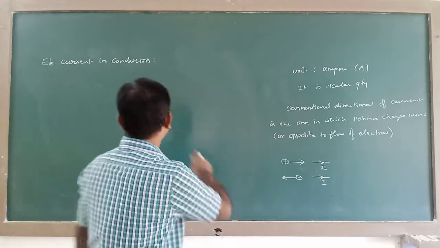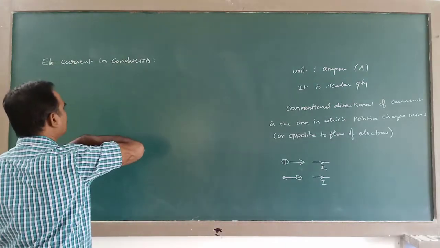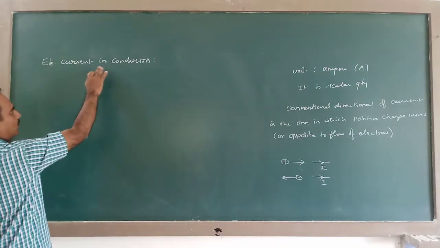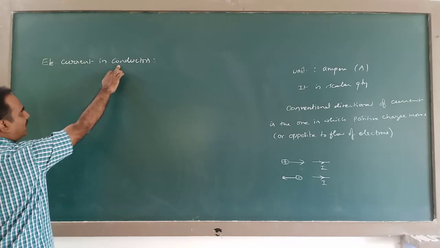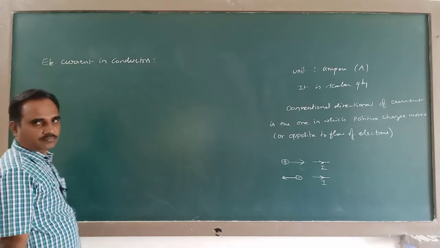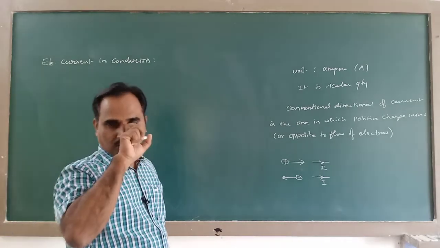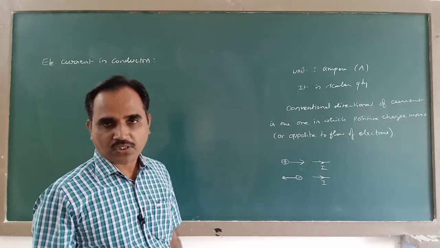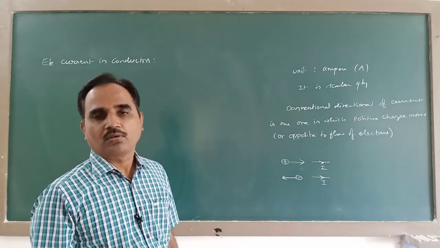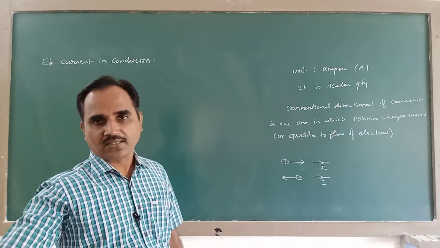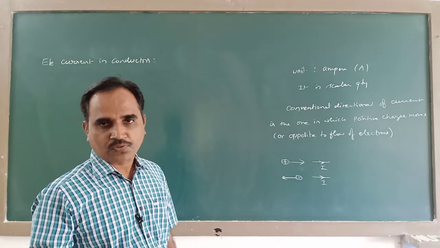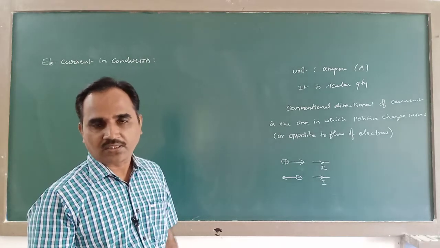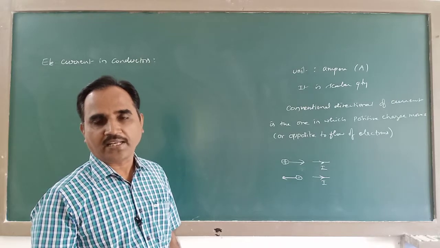So here I am talking exclusively about conductors. In conductors, the current is mainly due to electrons, because in the introduction to electrostatics I told you about conductors, semiconductors and insulators. Conductors are those materials which have large free electron density, that is nearly 10 to the power of 29 per meter cube.